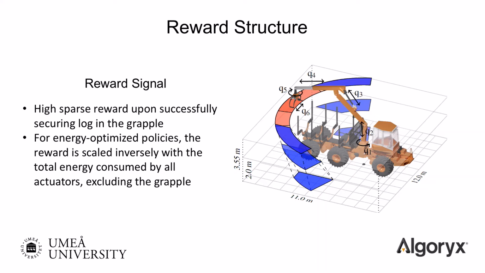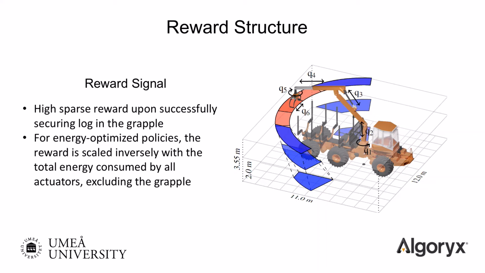For models without incentive for energy optimization, the agent is given a high sparse reward when the log is secured in the grapple, and the episode is terminated. To include an energy optimization goal, we simply scale this sparse reward signal inversely with the total energy consumed by the actuators up until the point of grasping, excluding the energy consumed by the grapple actuators, and assuming no energy